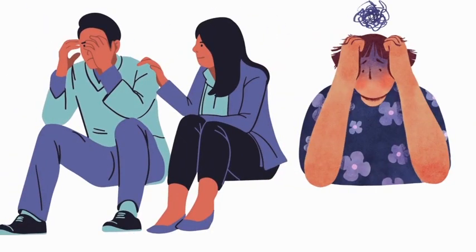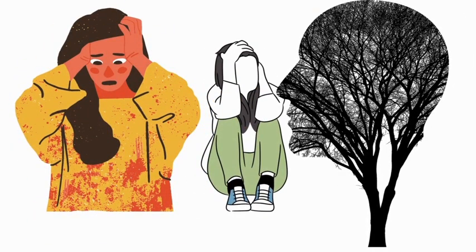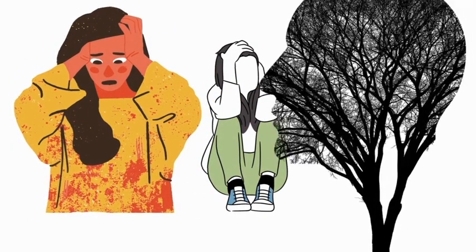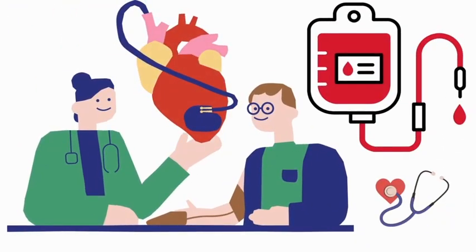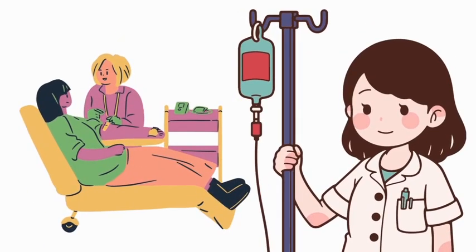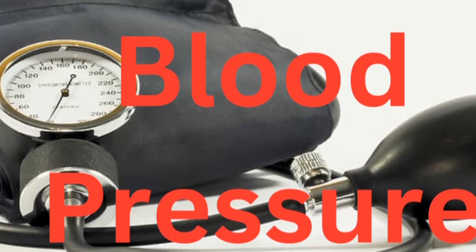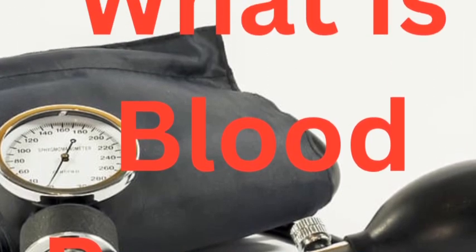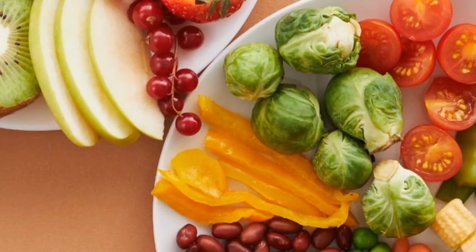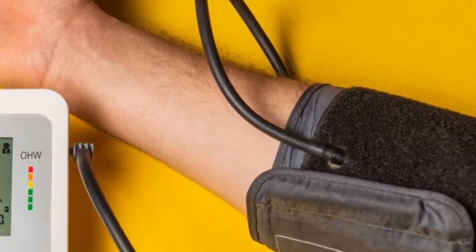Blood pressure, the silent killer. The condition of hypertension, also referred to as high blood pressure, is characterized by a consistently high blood pressure against the arterial walls. Because it frequently shows no symptoms, it is known as the silent killer. Hypertension can have serious health problems like heart disease, stroke, kidney damage, and vision loss.